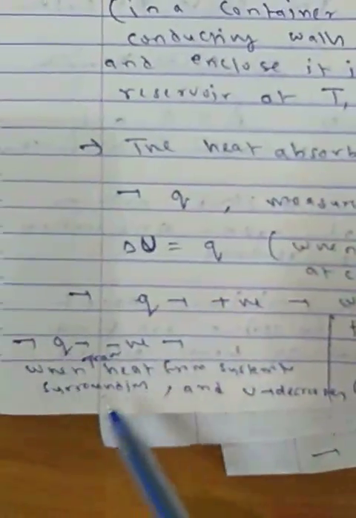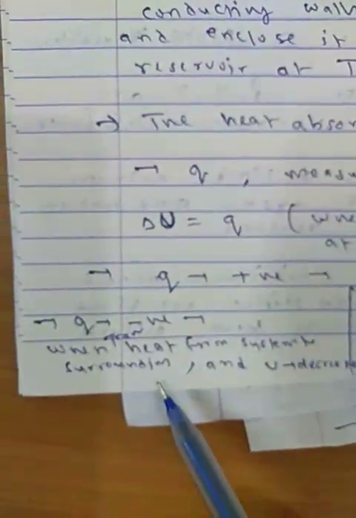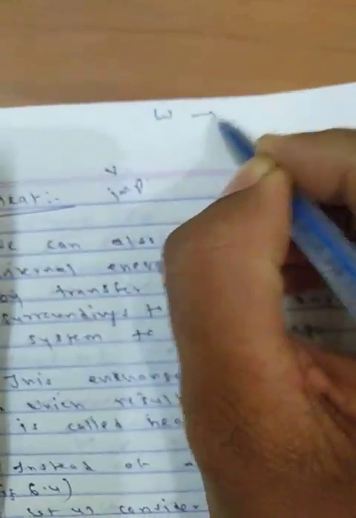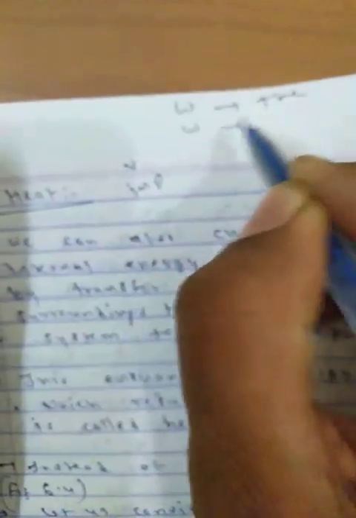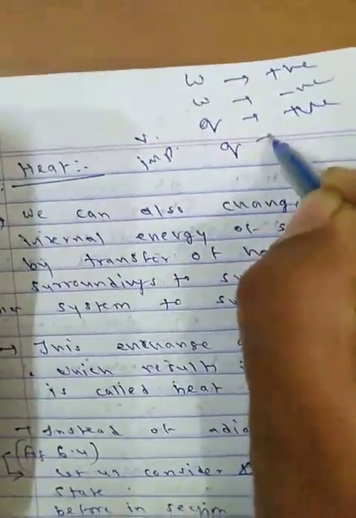Q is negative when heat is transferred from system to surroundings, meaning exothermic, and at that time internal energy decreases. So these are very valuable, important points you have to note down for work: positive, negative, and Q positive and negative, as I taught you in detail.